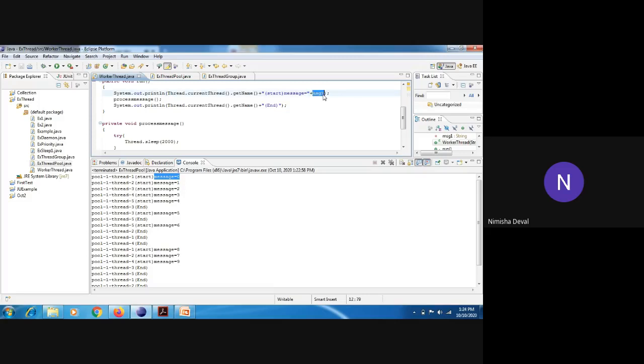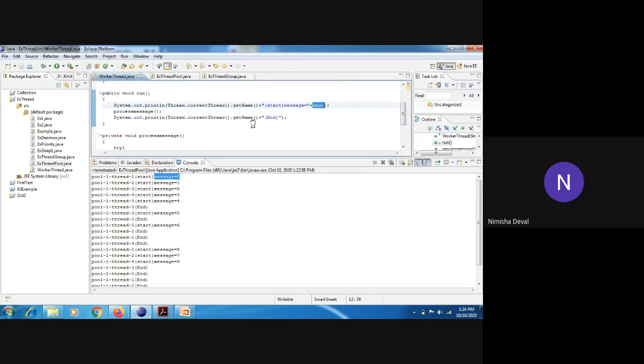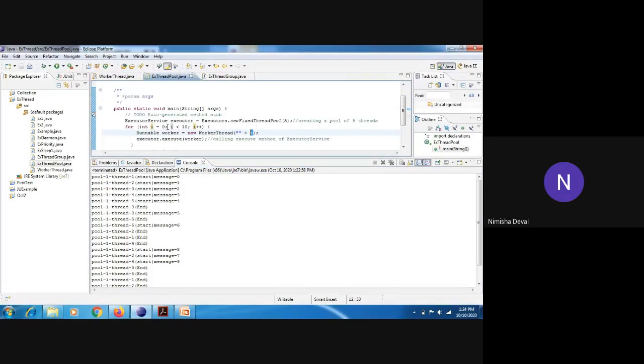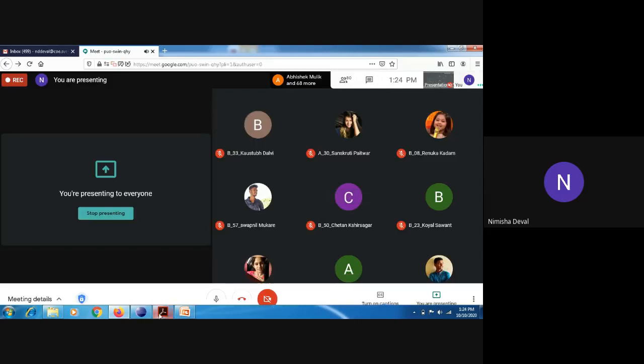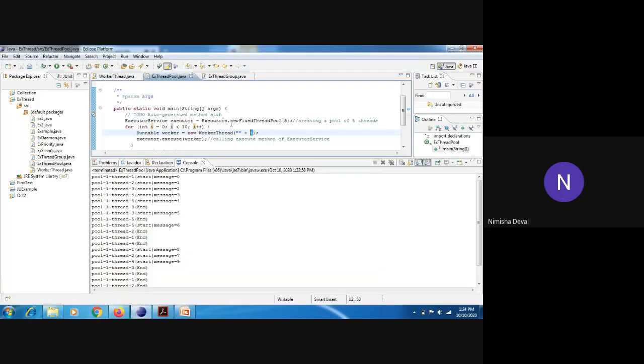Understood? In this message, because through the constructor it has been stored in message 1, and that message 1 is printed on the console, that is the 0, because here the first value of I is 0. So the first value of I is printed over here.